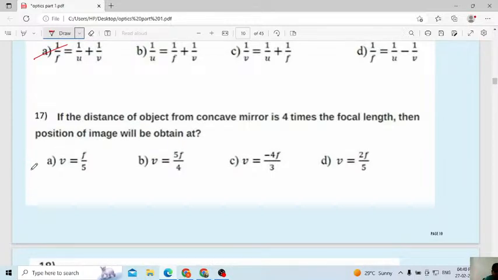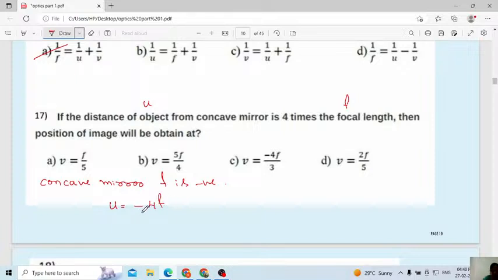In the case of a concave mirror, always remember, focal length is negative. Already I told focal length is negative in the case of a concave mirror. Then here they have given that the distance of the object u from the mirror is 4 times the focal length. u is minus 4 times of f.